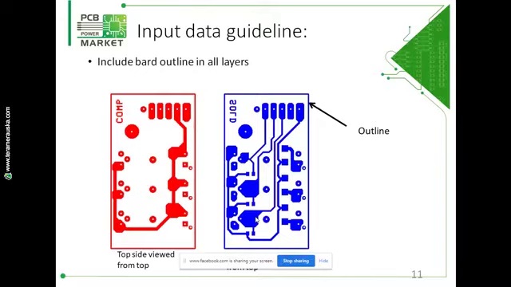Also make sure that the data you supplied is viewed from the top side of the PCB and all layers should be from the top side. Do not mirror any of the data, any of the layers, either it is a silk layer or a copper layer.